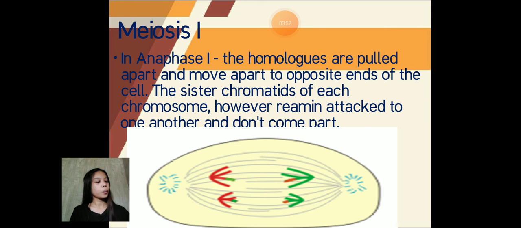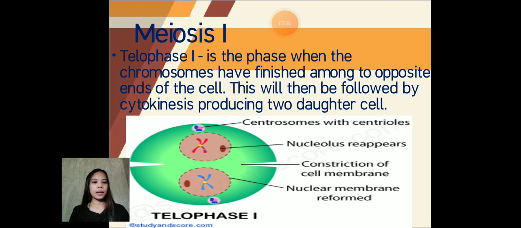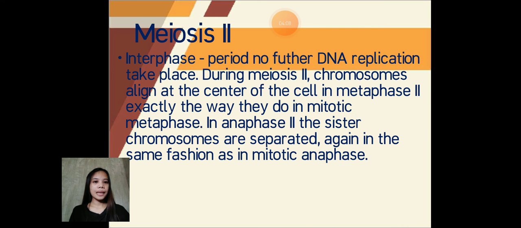Next we have telophase 1. Telophase 1 is the phase when the chromosomes have finished moving to the opposite ends of the cell. This will then be followed by cytokinesis, producing two daughter cells. Next is interphase 2, where no further DNA replication takes place.